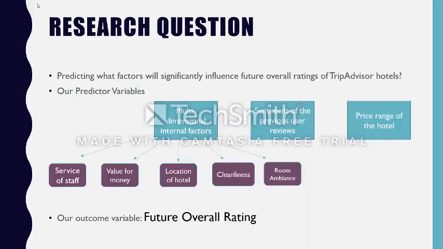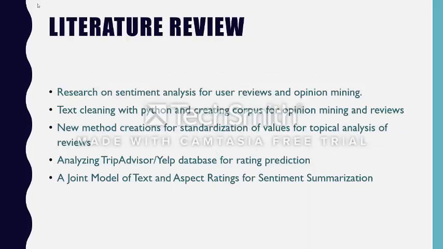Our research question is we want to find out the factors which significantly influence the overall rating of TripAdvisor hotels. We've used three factors for that: multidimensional internal factors like service of staff, value for money, location of hotel, cleanliness, and room ambience. And we've used sentiment analysis of previous user ratings, reviews, and price range of hotel. And our outcome variable will be the future overall rating.